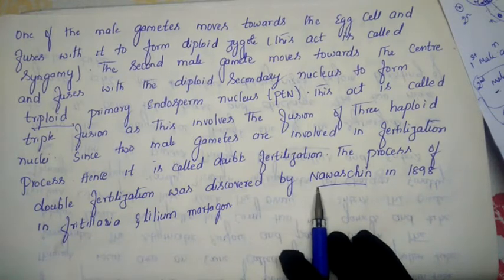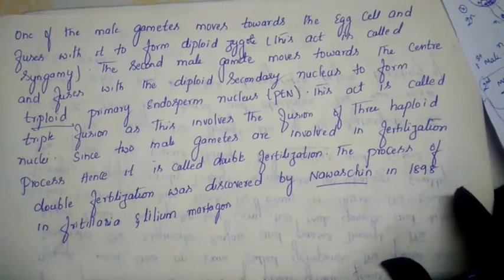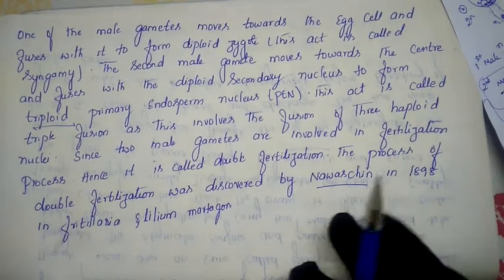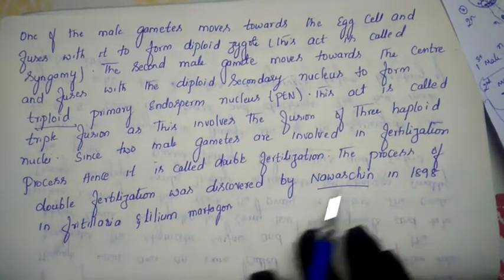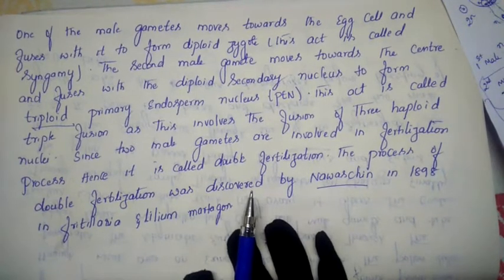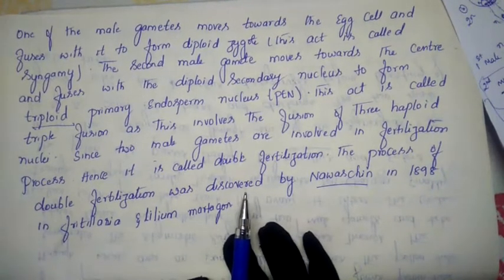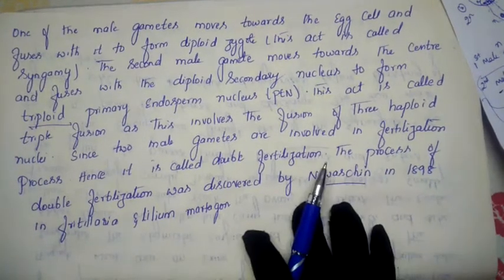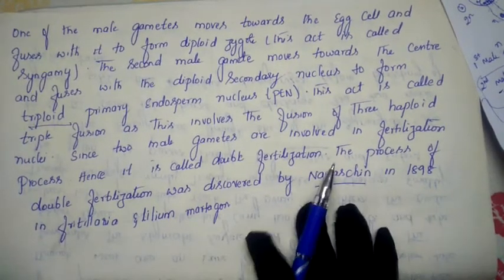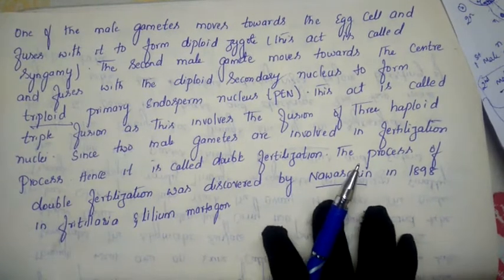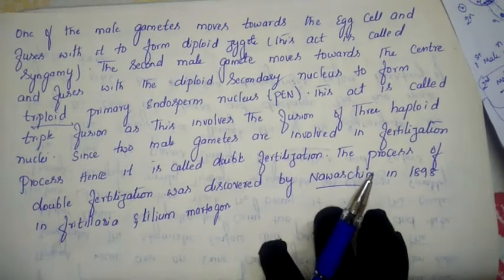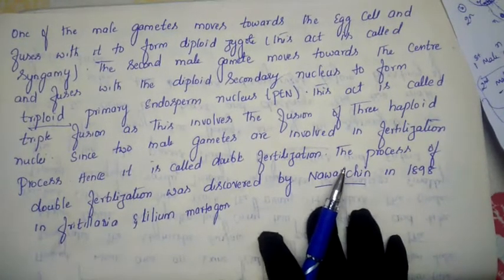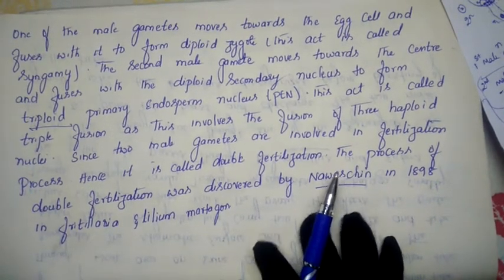Fertilization alone was discovered by Strasburger in plants, and in animals by Aristotle. So this is about double fertilization. Many papers repeatedly ask this question: define triple fusion, define double fertilization, for 2 marks or 3 marks. Next topic we will discuss in our next class.